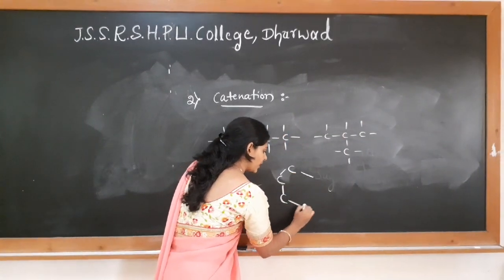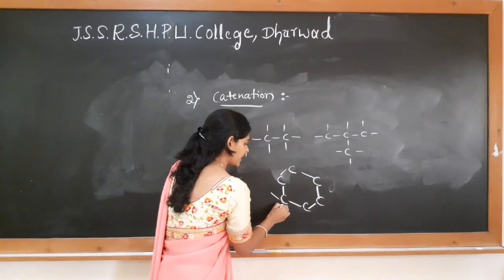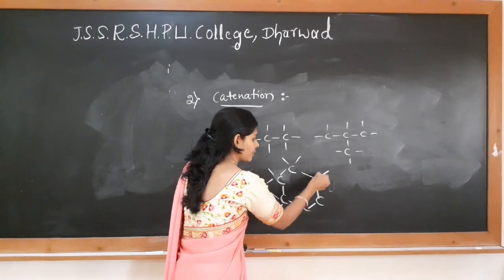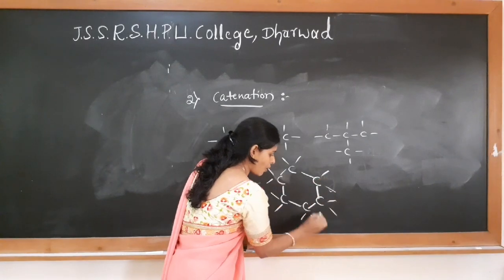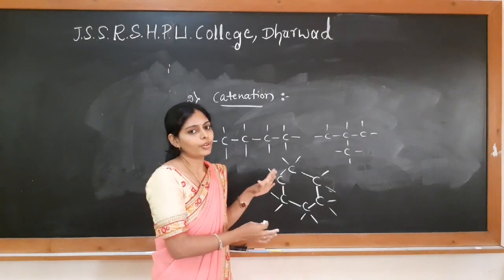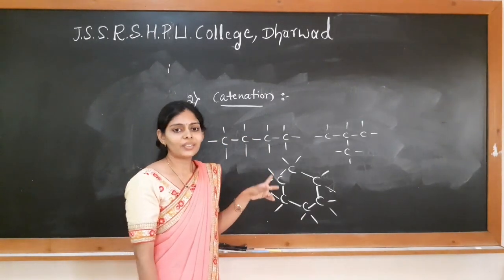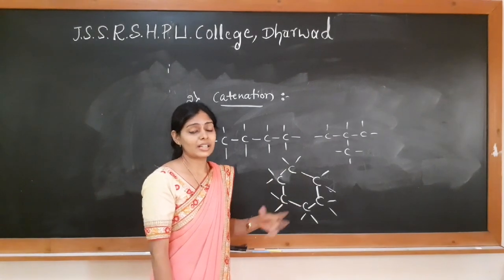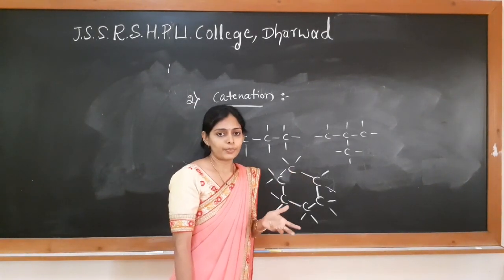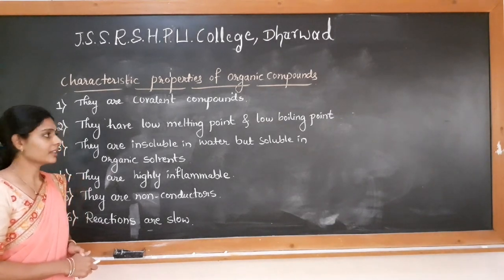Whatever the arrangement is, it is very, very stable, as it forms 4 bonds and attains octet. Whatever may be the number of carbon atoms, the formed compound will be very, very stable. So these are the 2 reasons why we get such a large number of organic compounds. Now let us study the characteristic properties of organic compounds.